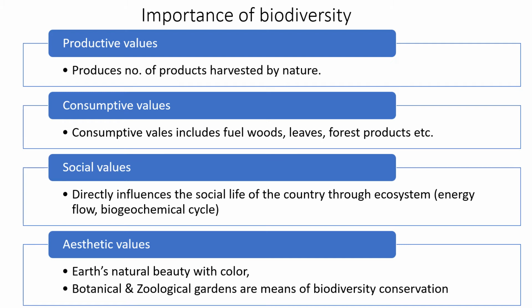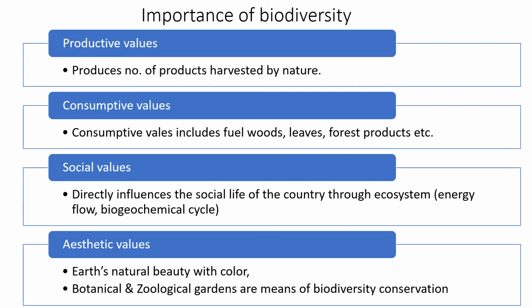Before I explain national parks, let us know more about the importance of biodiversity. What we call biodiversity, the different creatures on this planet, has more importance and more values. It applies not only to one animal or one creature. It also takes part in energy recycling, the energy cycle, the biochemical cycle. It has a consumptive value, a productive value, a social value.